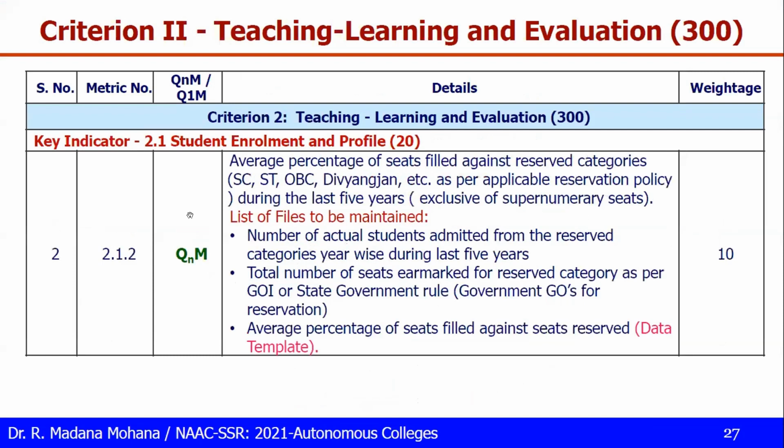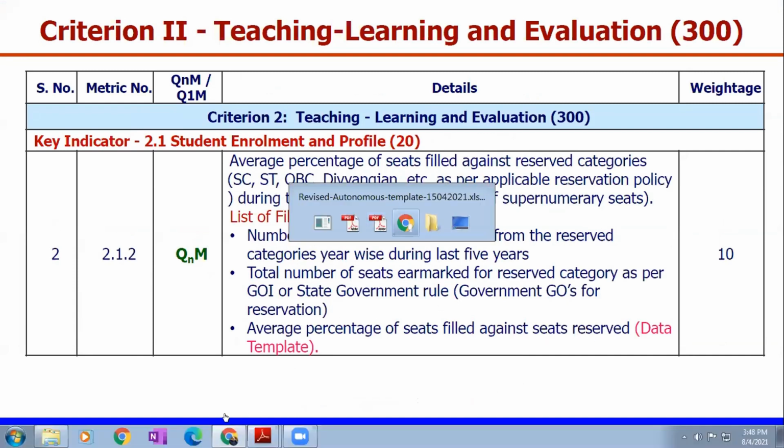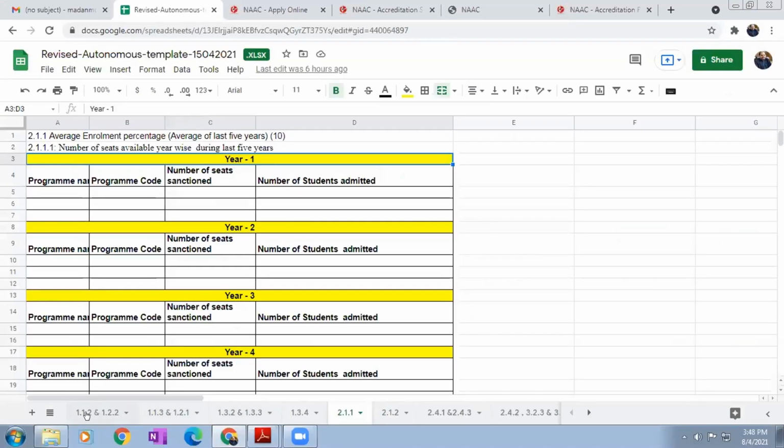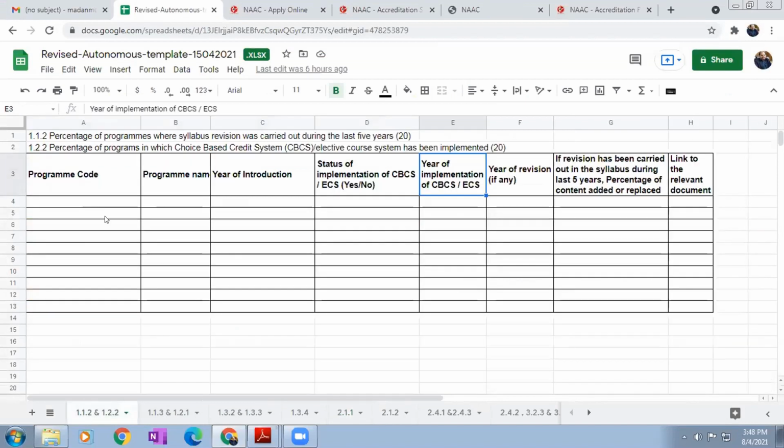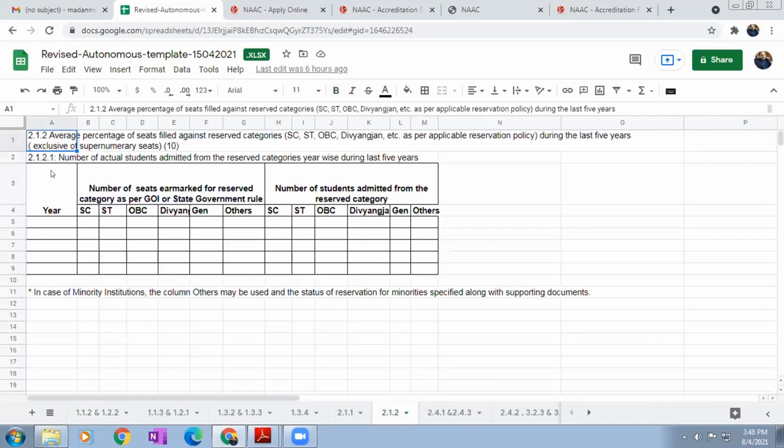Okay, then next one, 2.1.2, this is also quantitative. So percentage of seats filled against reservation categories as per SC, ST, OBC, Divyangjan, etc. So based on your state government reservation policy, last 5 years. So here let us see the data template. Here itself, all the supporting documents also you will get here. So 2.1.2, seats filled